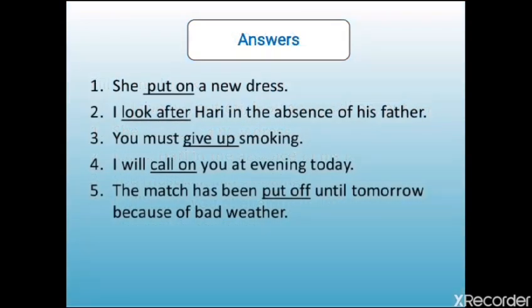Here are the answers. Number 1, she put on a new dress. Number 2, I look after Harry in the absence of his father. Number 3, you must give up smoking. Number 4, I will call on you this evening. Number 5, the match has been put off until tomorrow because of bad weather.